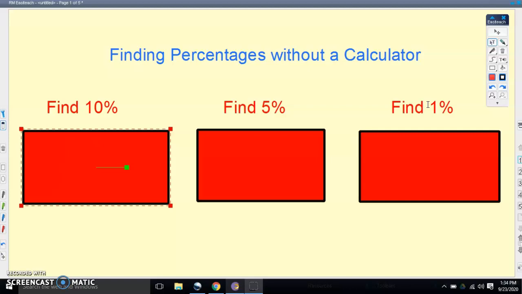to get 20%. If you wanted to find 16%, you would find a 10%, a 5%, and a 1%. You add those things together and you end up with 16%.